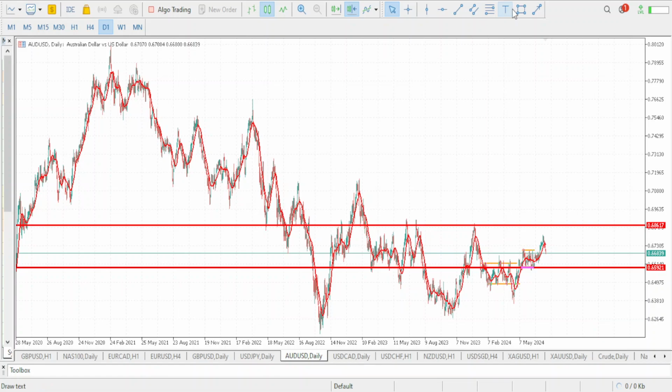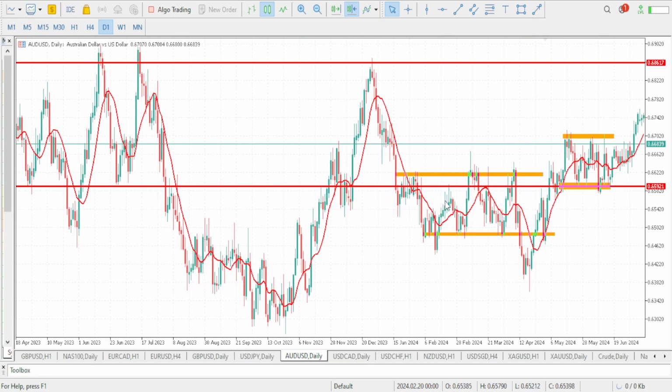So let's see what we will be expecting this week on AUD USD. Let's start with the full trend on this daily time frame. You can clearly see that we are on a downtrend move. You can see lower lows and lower highs is what the market has been doing. It has been dropping right now.